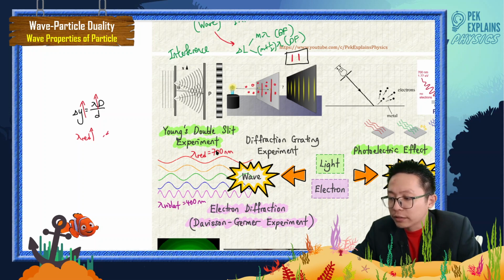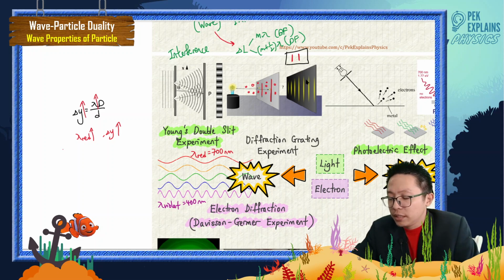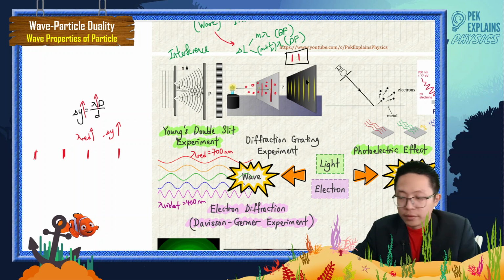So the delta y for red is very large. On the screen, you can see the fringes very far apart. I mean the delta y. Okay, very far apart.